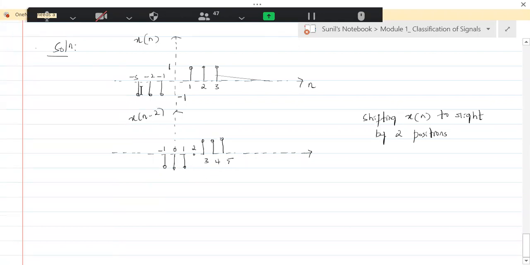So now the signal which was ranging from -3 to +3 now would range from -1 to +5 because we have shifted it by 2 positions to the right. Okay, so this is shifting.